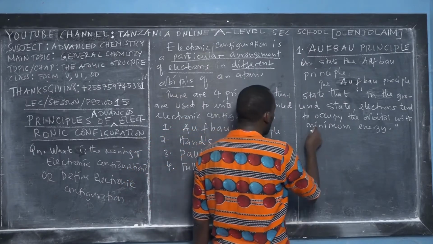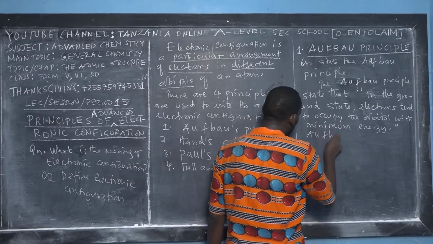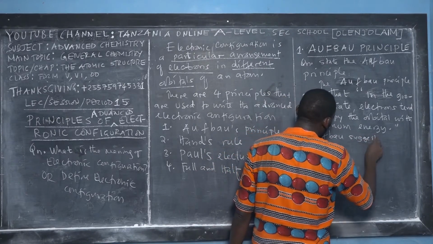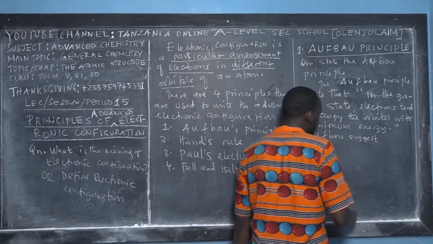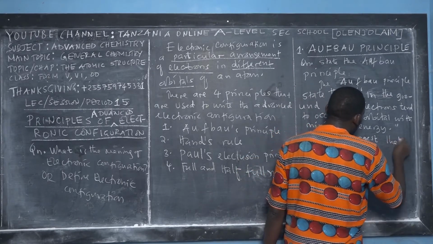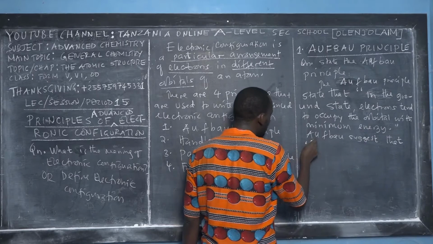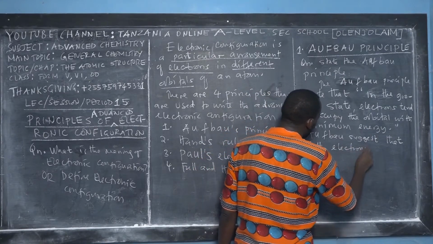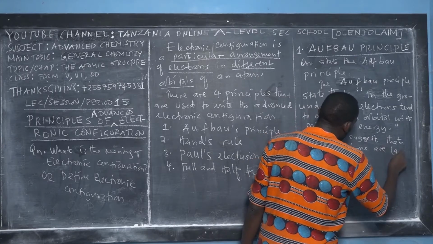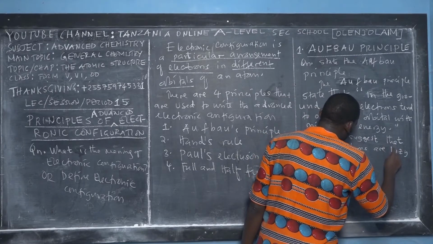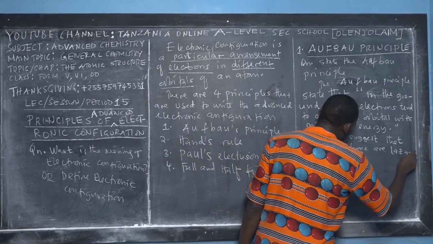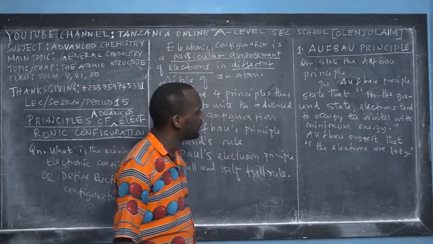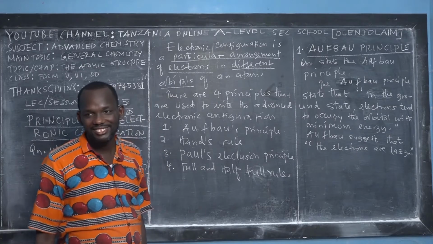Before I explain what it means, Aufbau suggested that electrons are very lazy. Why are they lazy? Because they tend to occupy the orbital with minimum energy.